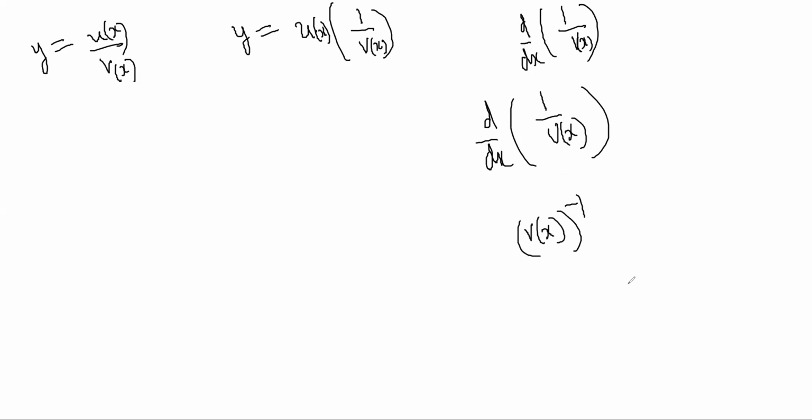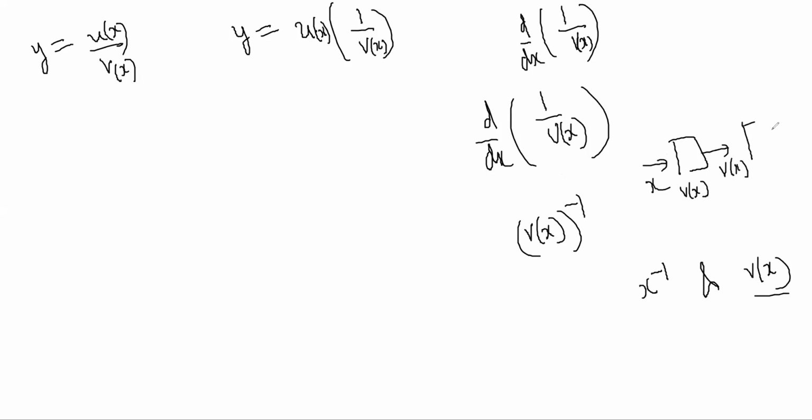So it's a combination of two functions, x to the power minus 1 and v of x, right? So first there is y is equal to v of x and then our output is given to x to the power minus 1 function, no? This is v function, x comes in, output is v of x, but that output is supplied to 1 by x function, no? And then you get 1 by v of x, right?